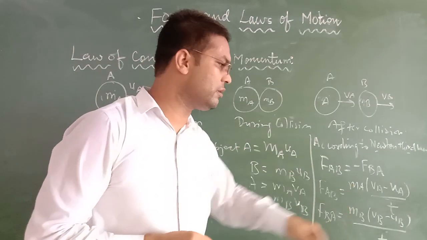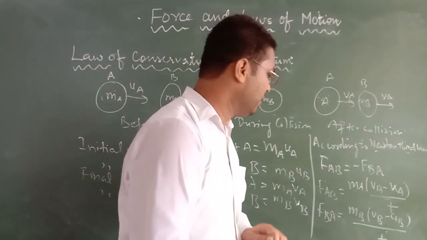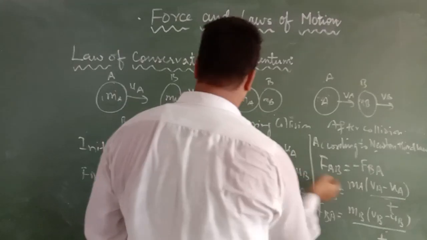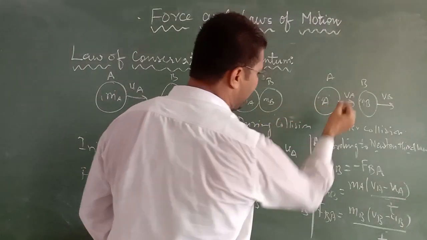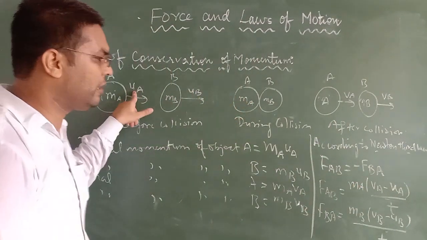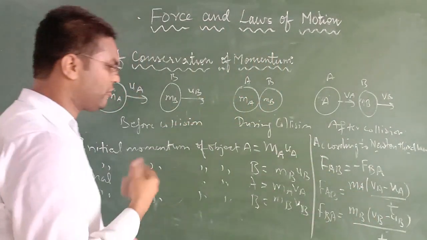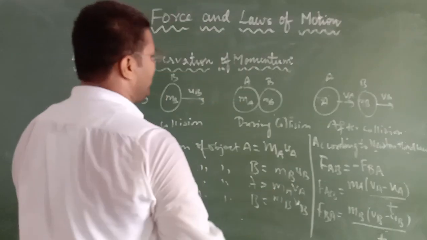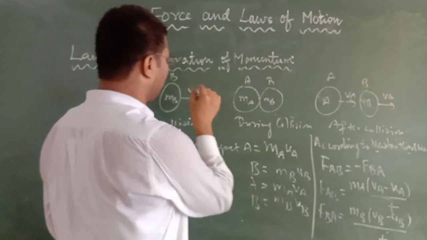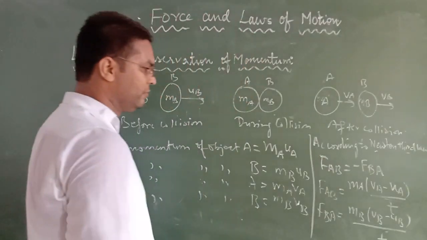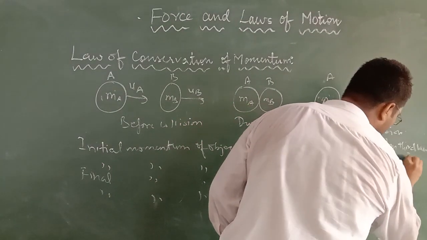What is the second law of motion? F is equal to MA. So in place of mass for body A, I have written MA, final velocity VA, initial velocity UA, upon time T. For body B, mass is MB, final velocity is VB, initial velocity is UB, upon time T. Let this be equation number 1.